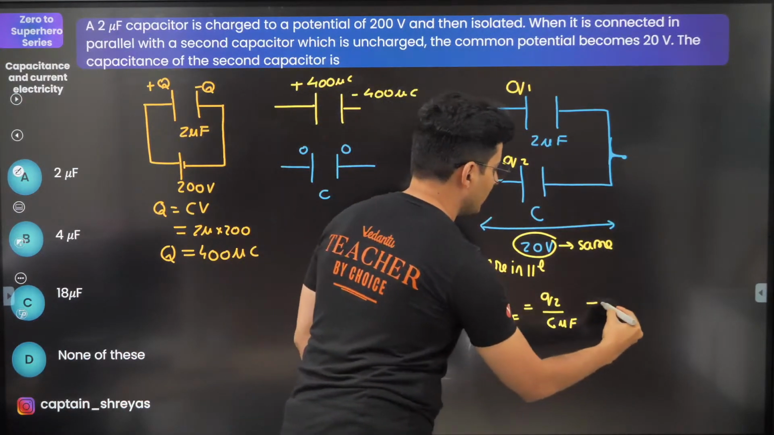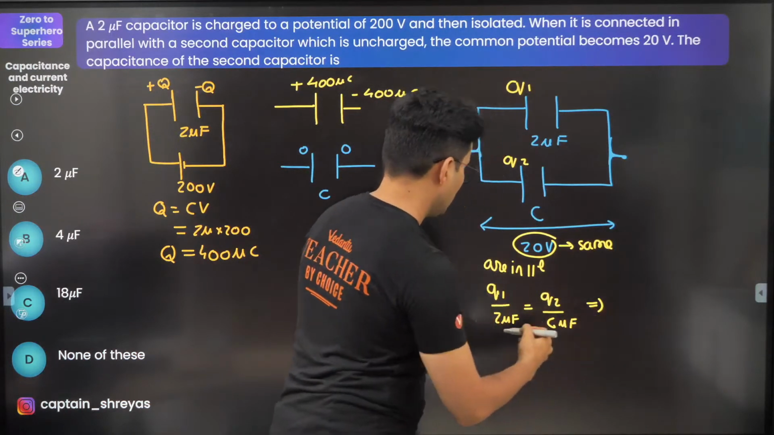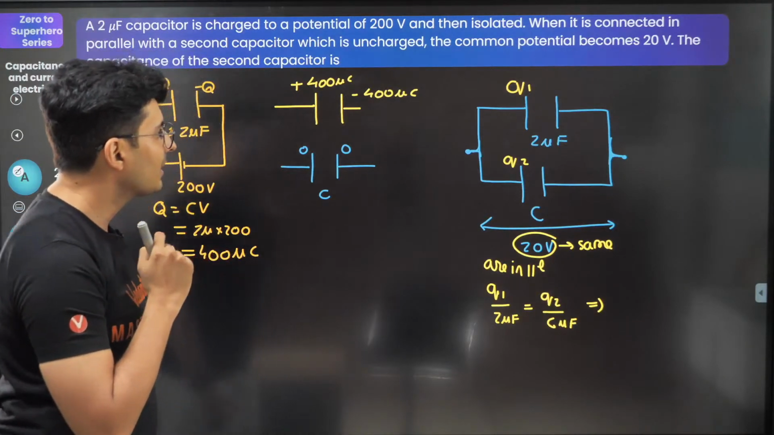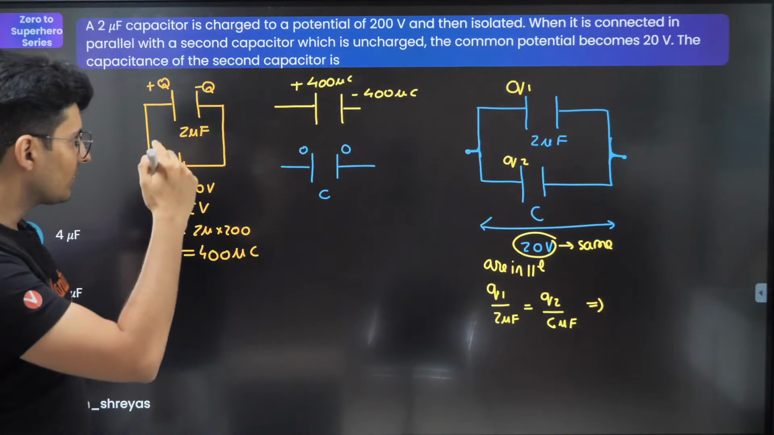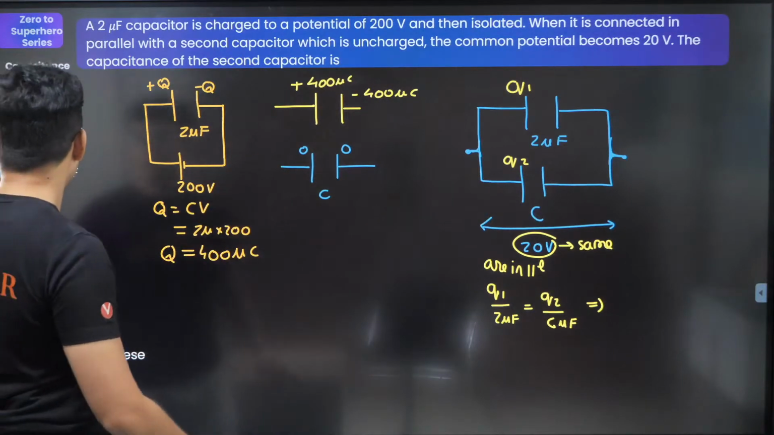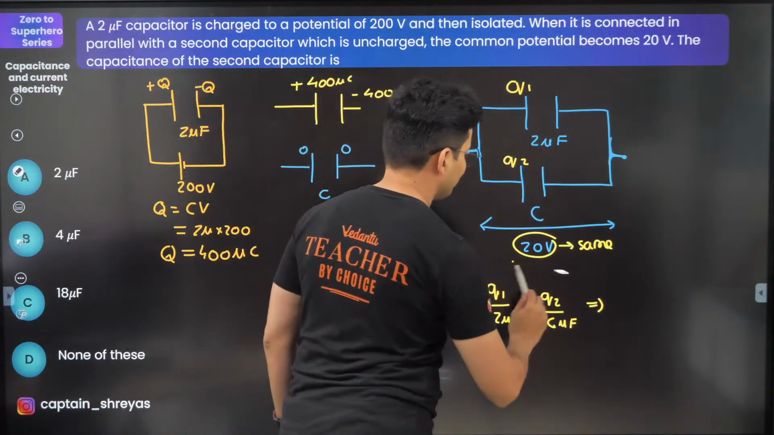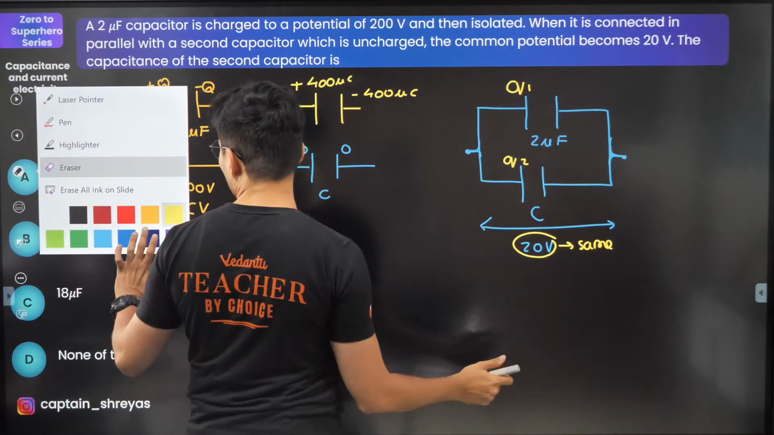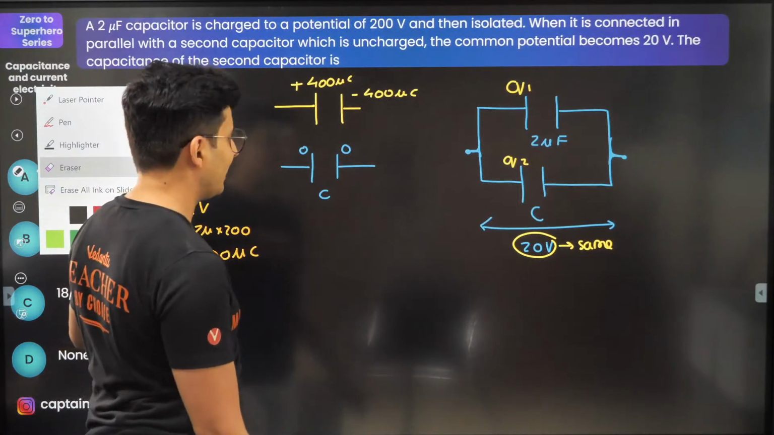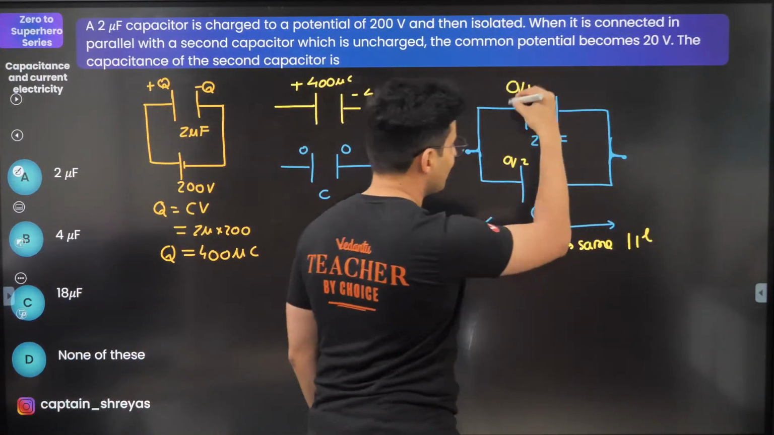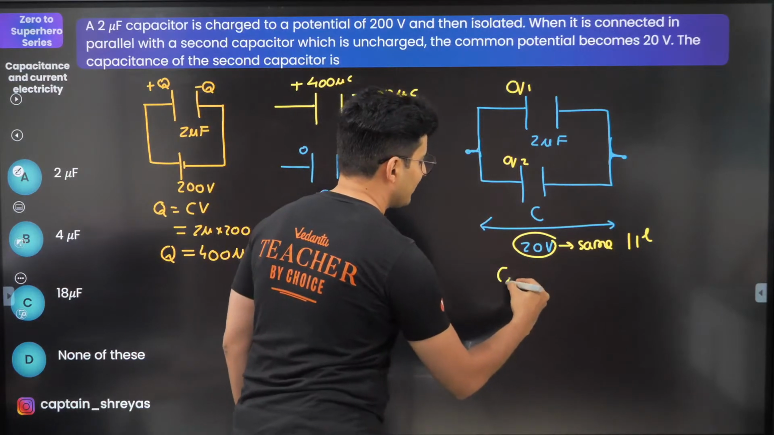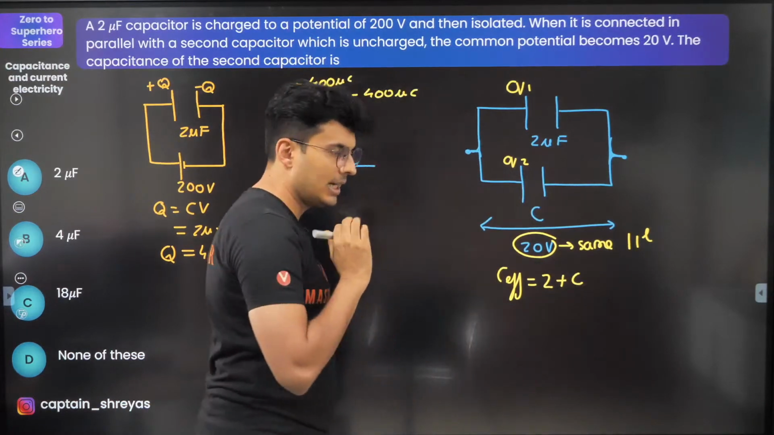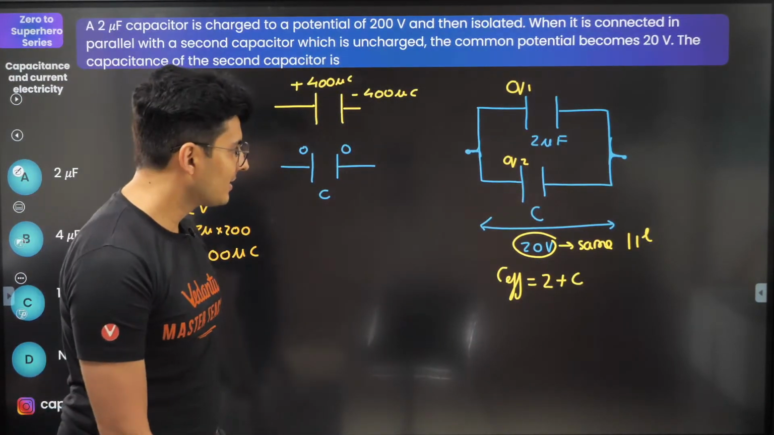So rearranging it, what shall I get? Oh, wait a minute. Do I even need to do this? Let's think about it. I don't even need to do all this. That's simple. I'll tell you what we can do. These two capacitors are in parallel. Charges are different. What is their equivalent capacitance? The equivalent capacitance is 2 plus C, correct? This is your equivalent capacitance.